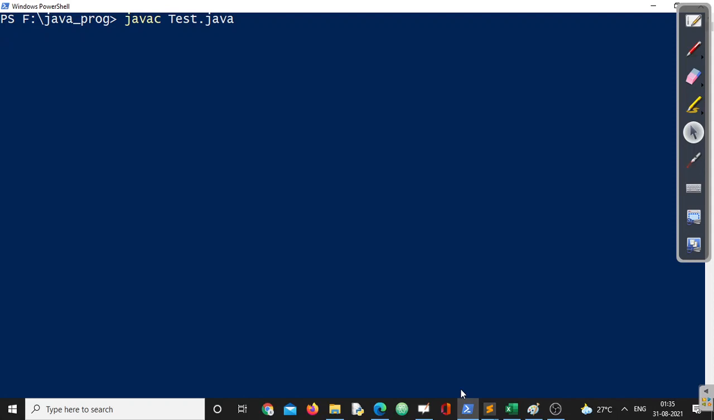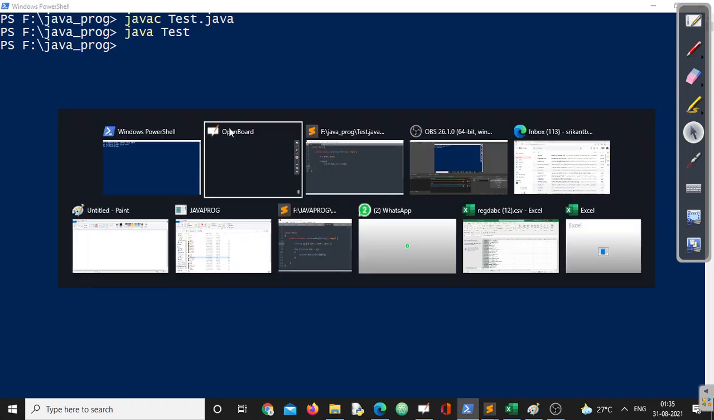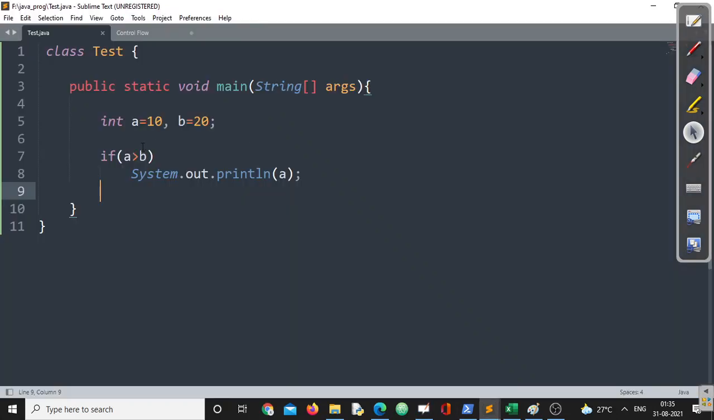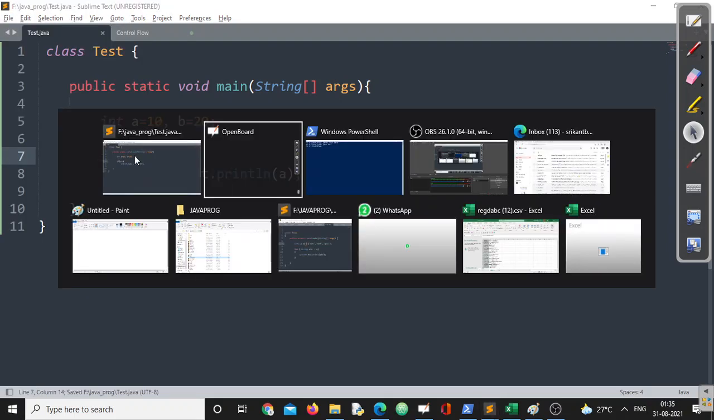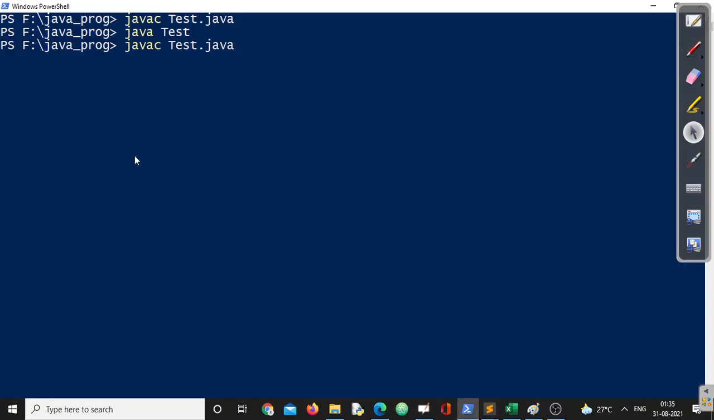Code compiles absolutely fine. There should not be any issue. Followed by, let us execute the program, Java test, and we see no output is there. So if you want to see the output, let me write like this, a less than b. Now you can say, sir, the value of a will definitely be printed because the condition will be true. Yeah, that's fine.